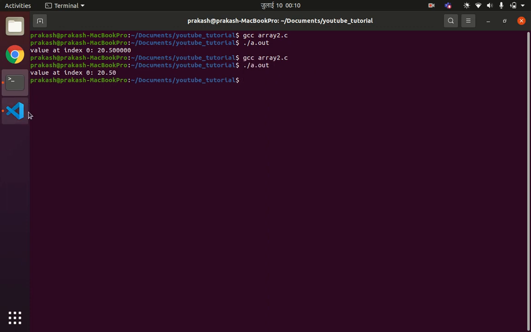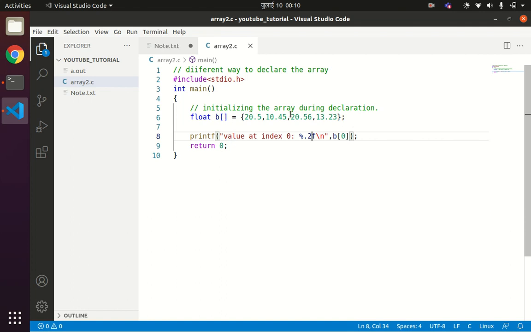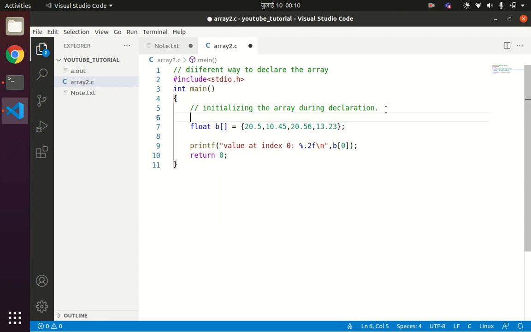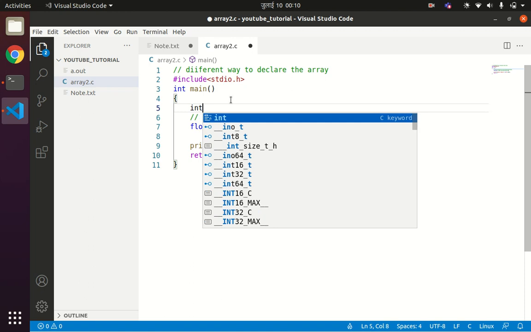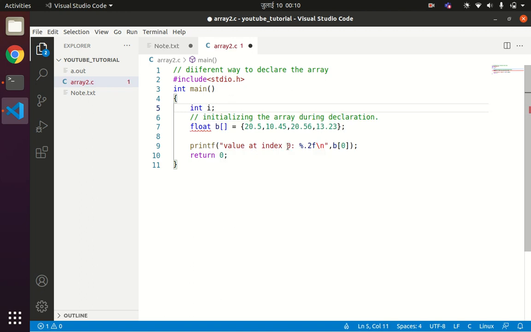So if you want to iterate over all these values, then you can declare one integer i, int i, then you can write something like this: for i equals to 0, i less than, what is the size of the array here? 1 2 3 4. i less than 4, i plus plus.